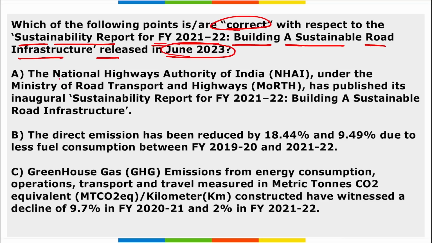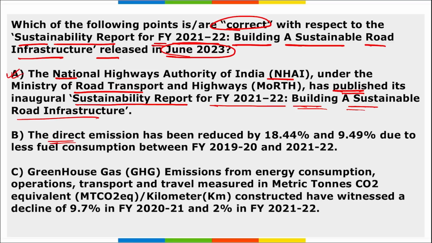If we look at the options here, first option is the National Highway Authority of India under the Ministry of Road Transport and Highways published their inaugural sustainability report for fiscal year 21-22, that is building a sustainable road infrastructure. Yes, option A is right here.